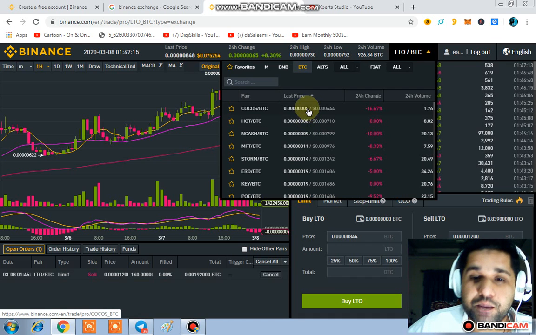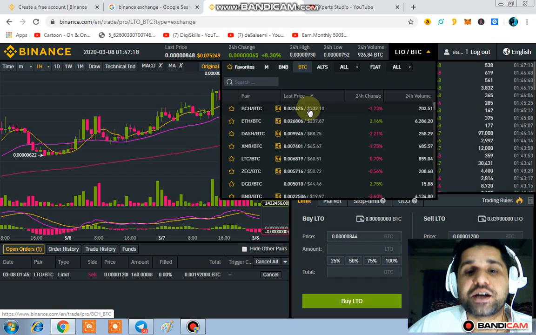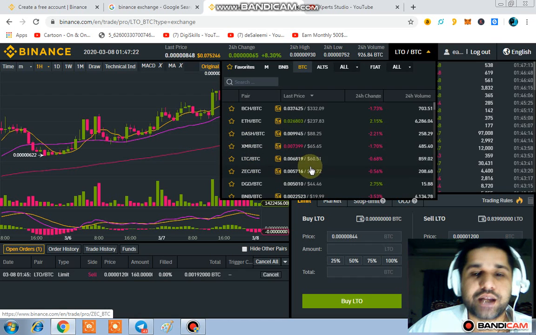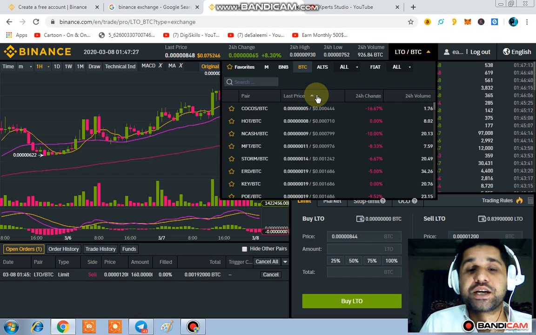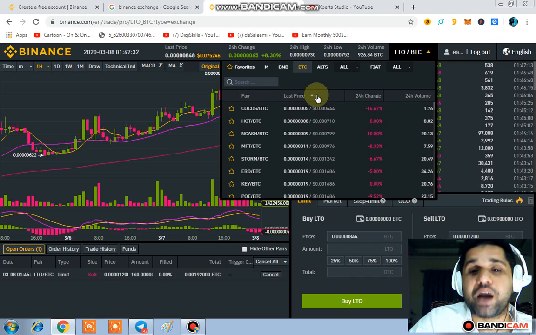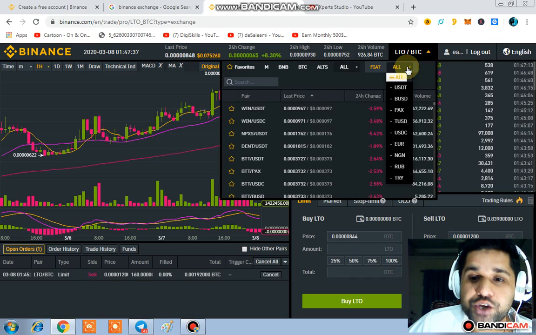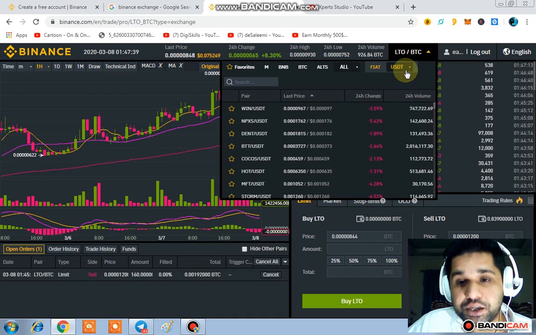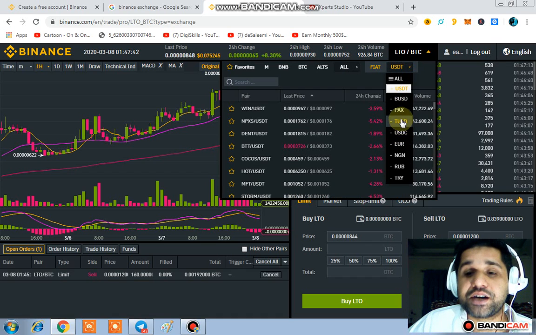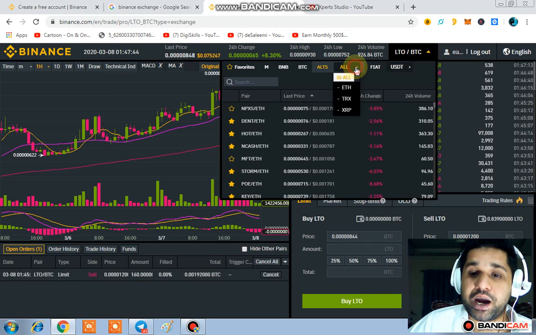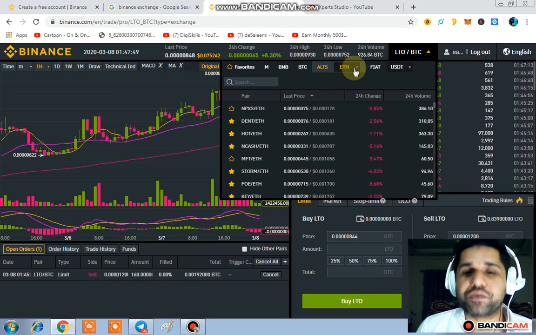For example, I'm going to click it again, and then it comes towards the BCH, Ethereum, Dashcoin, Monero coin, Litecoin, these types of coins. So you can easily choose the assets on your side. And it is not only about BTC. I will show you each and everything. You can buy in USDT, you can buy in different currencies, and also in Ethereum, Tron, XRP pairs. Everything is available here.